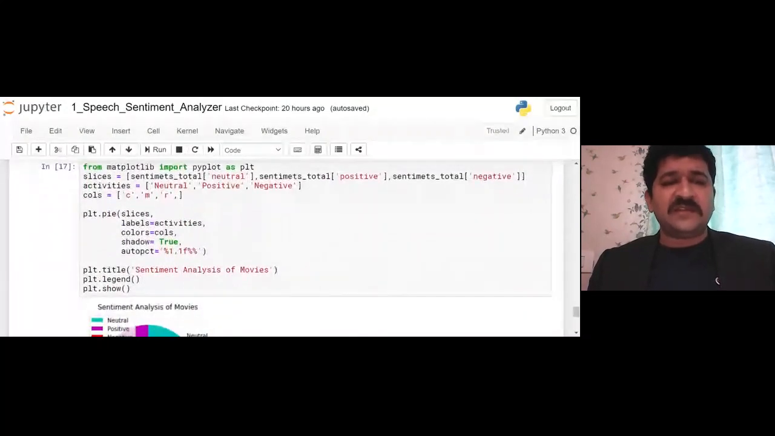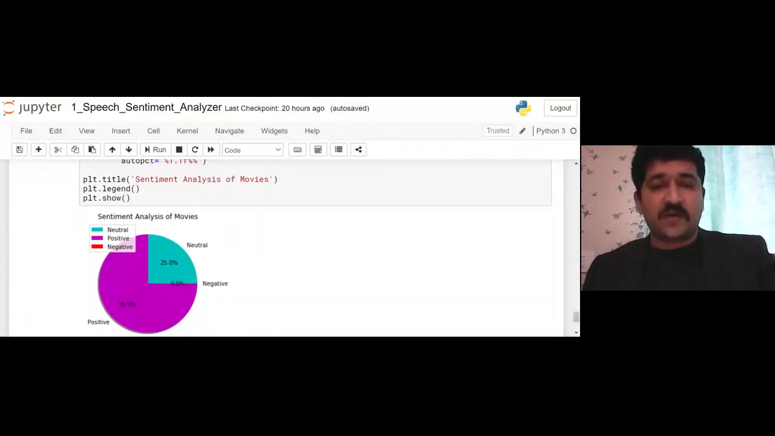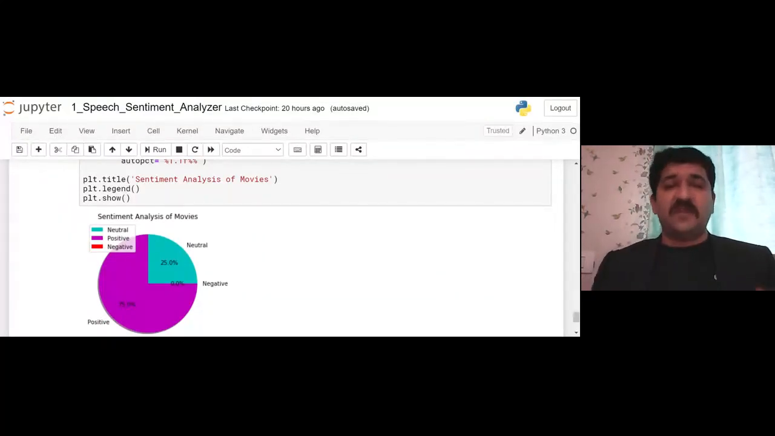Once it is done, I have the matplotlib import, which is the library used for graphical purposes. That's why we got the sentiment on movies, saying the current movie which I talk about, one audience is saying it is very positive, 75% positive. So that is the way we can have a speech sentiment analyzer, a step by step process.